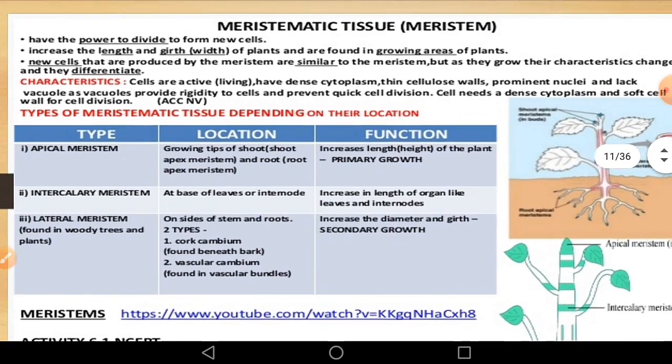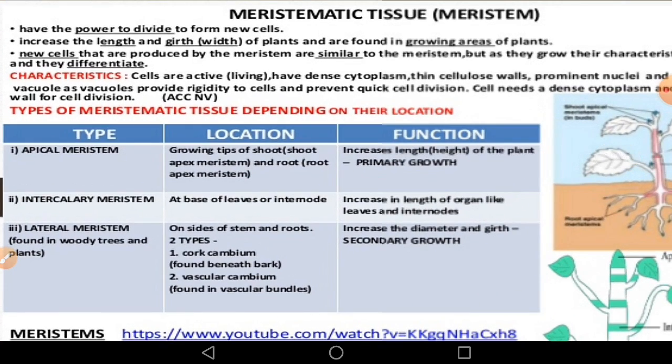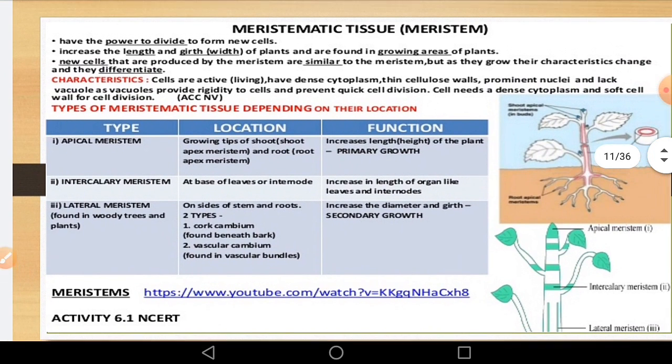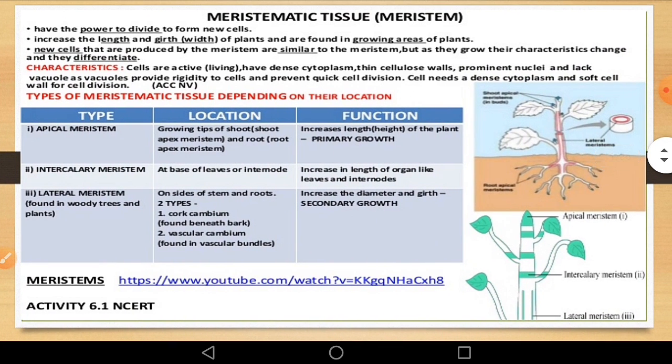Why do they lack vacuole? Because vacuole provides rigidity to the cell and prevents quick cell division. vacuole की वजह से क्या होता है, सेल डिवीजन नहीं होता है जल्दी. सो उसमें क्या होता है, लैक ऑफ वैक्यूल्स. So a cell needs a dense cytoplasm and soft cell wall for cell division, and that is there in this type